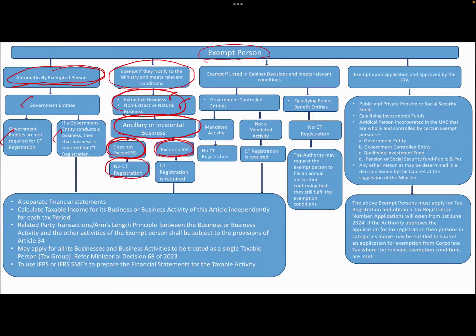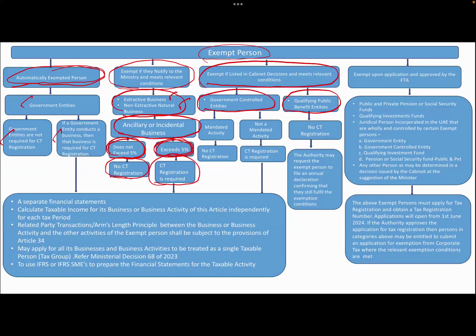So if it exceeds 5%, then it is necessary for them to register for corporate tax. Okay. Now, third one, exempted if listed in cabinet decision and meet relevant conditions. Okay, who are those entities? Government controlled entities, qualifying public benefit entities.